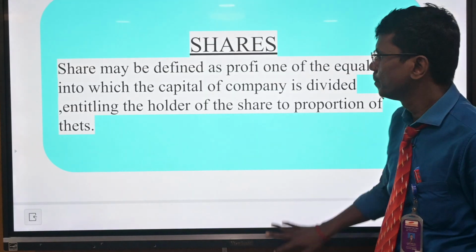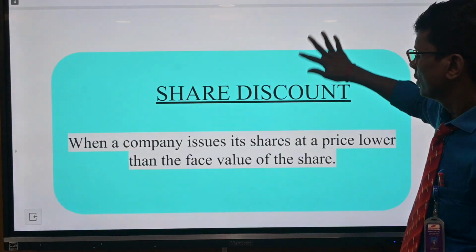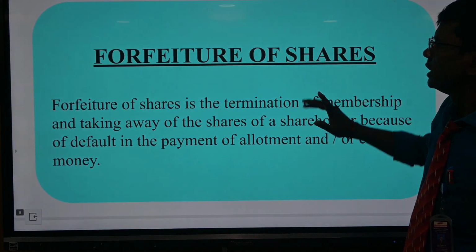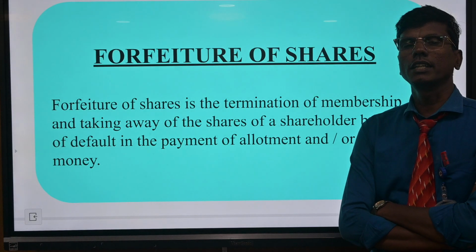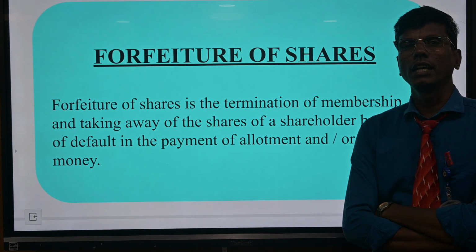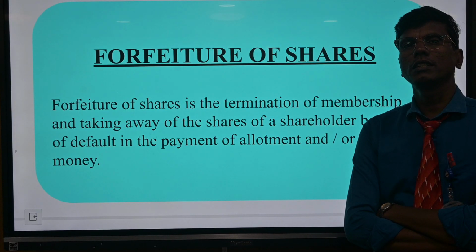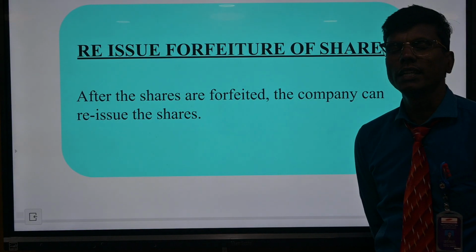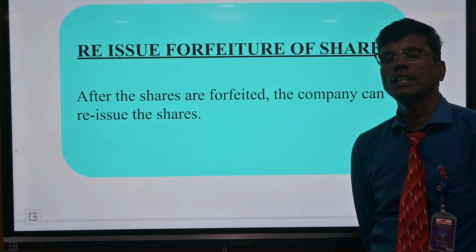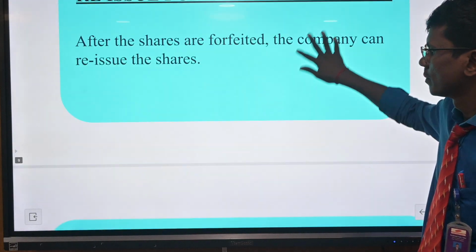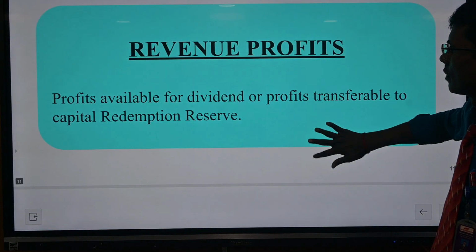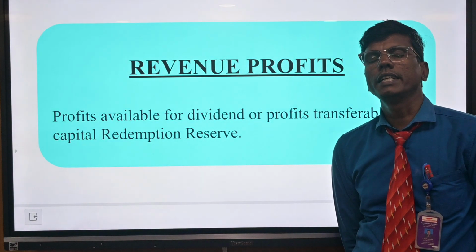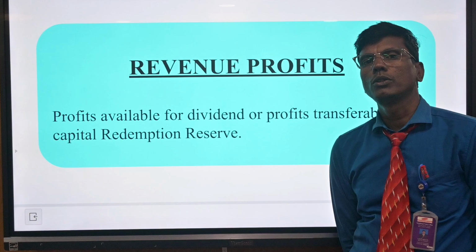When the shares are forfeited, the journal entry: share capital account debit to various accounts, application, allotment, first call, second call, and share forfeiture. Reissue journal entry: bank account debit, share forfeited account debit to share capital. Revenue profit journal entries: revenue profit transferred to CRR, profit and loss, general reserve to CRR.